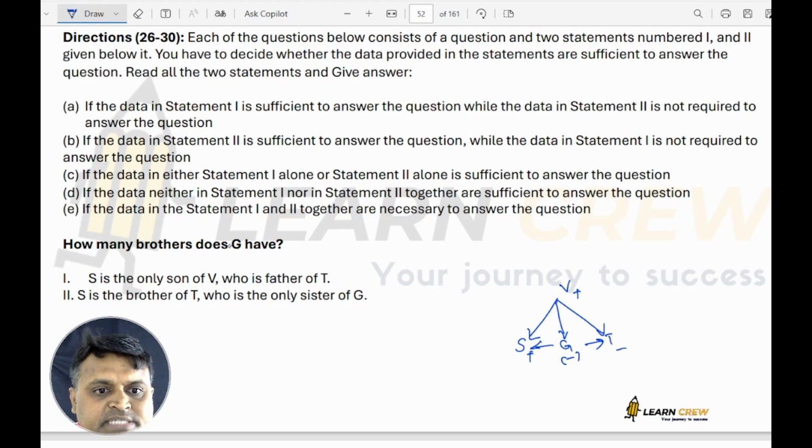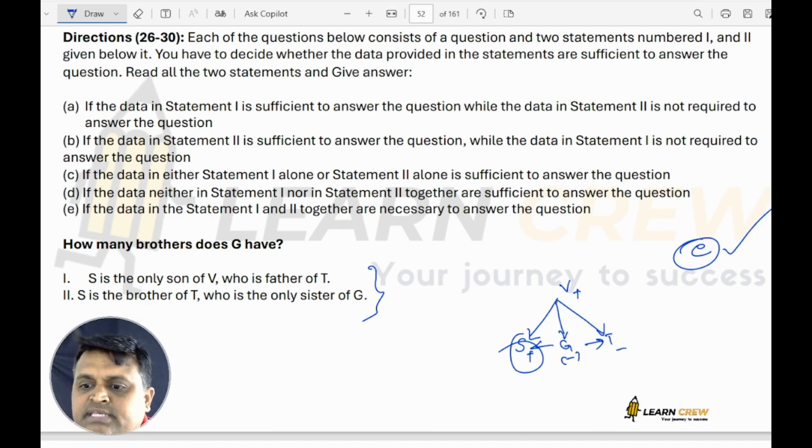Now how many brothers does G have? G has only one brother. You can answer this question by taking both the statements. So both 1 and 2 together are necessary. So answer is E.